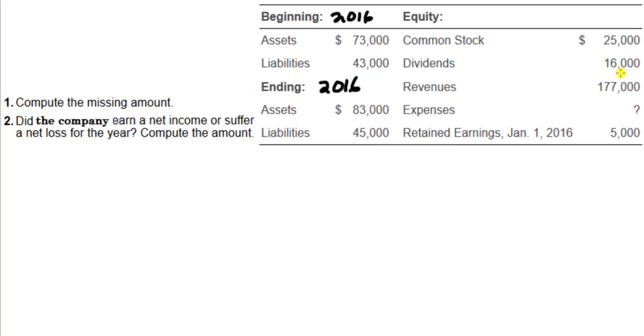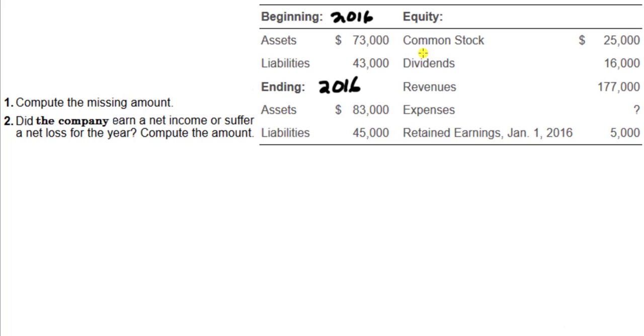Remember from the previous videos, we zero out at the end of every period. The dividends, revenues, and expense accounts will be zeroed out, so you can get a good fresh look at how these accounts are changing during a period. But a company's retained earnings account or its common stock account will never be zeroed out.